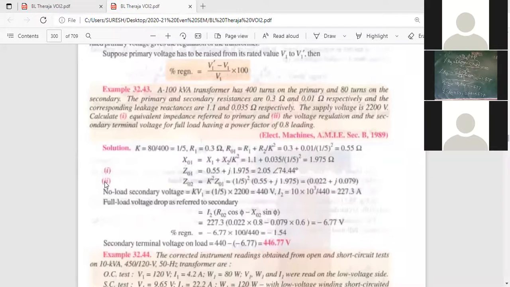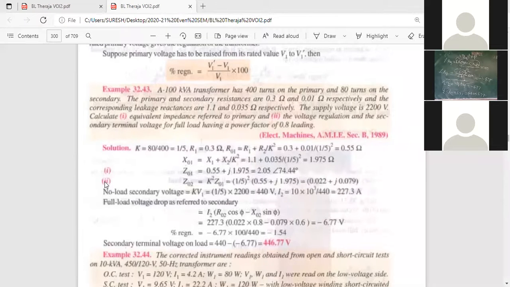That's all about the problem. If you have any doubt, you can ask me in this problem. Nothing is there in the problem, don't confuse. You should know the formula for percentage regulation. In the problem, he is asking to refer to the secondary side. See the second bit: voltage regulation and the secondary terminal voltage for full load voltage, having a power factor of 0.8 leading.